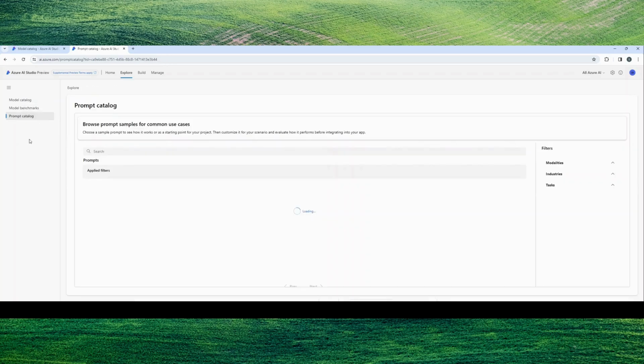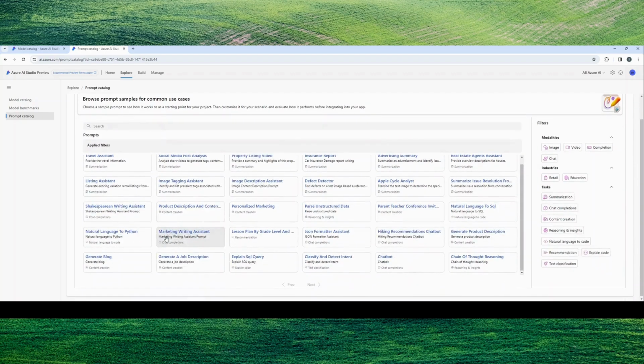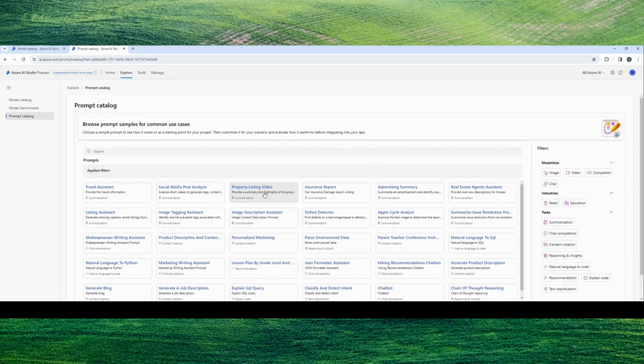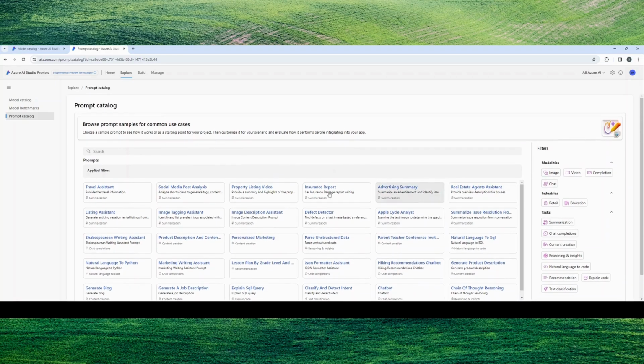Now, additionally, when we think about the prompt catalog, think about this as a library of specific catalogs for a common use case, right? So we can see here we have our property listing video, an insurance report, a number of things. And you can see they've kind of categorized this as well for task, industries, modalities as well. Now, that's the explore section, right?